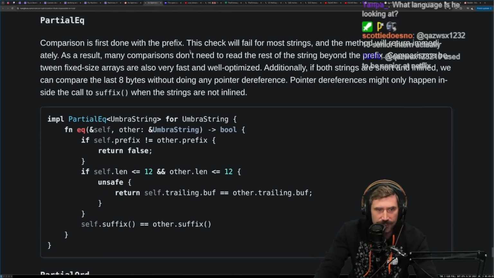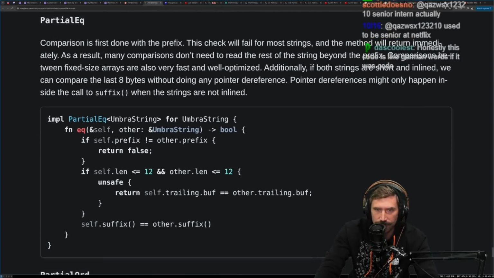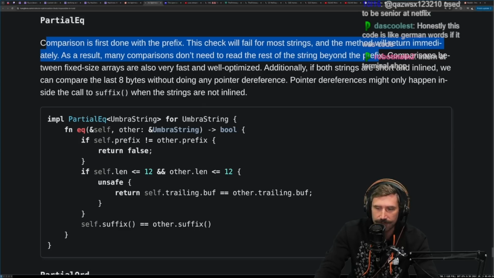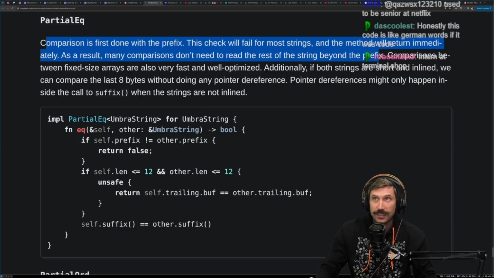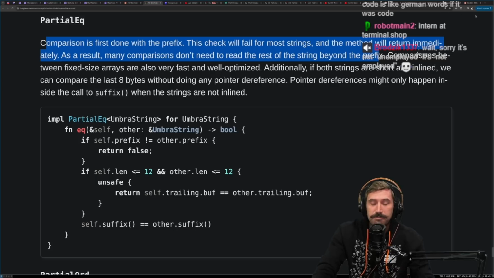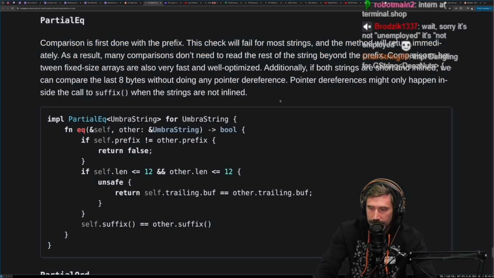Partial equals. Comparison is first done with the prefix. This check will fail for most strings, and the method will return immediately. As a result, many comparisons don't need to read the rest of the string beyond the prefix. By the way, I think this is so dang clever to store the prefix on the stack, and so you can just do such fast comparisons. It's mind-boggling how cool this is.